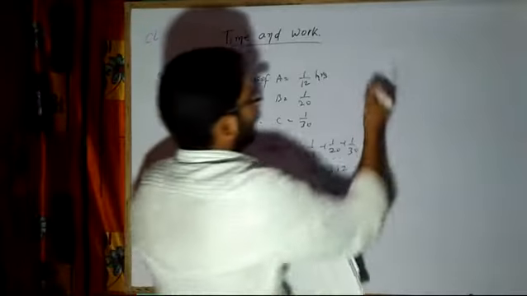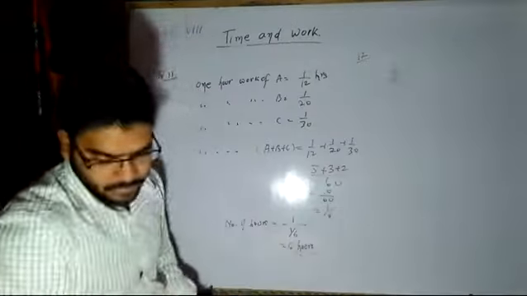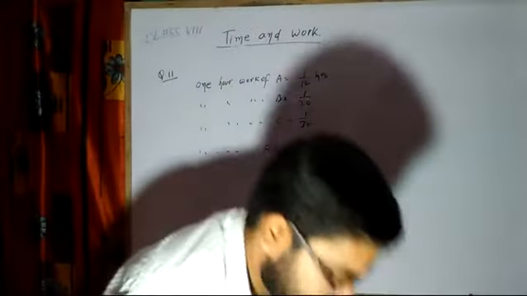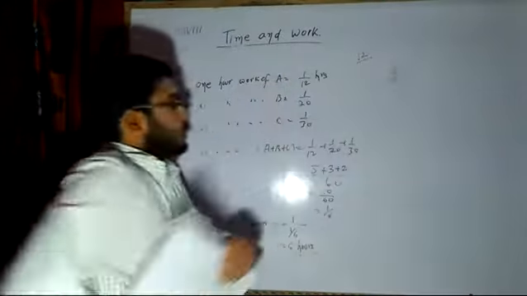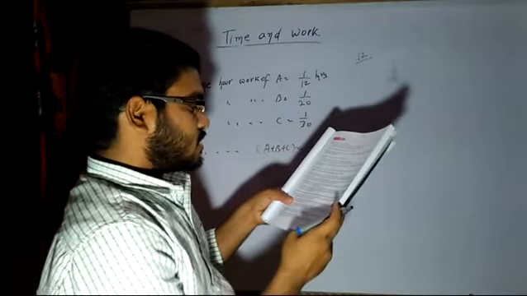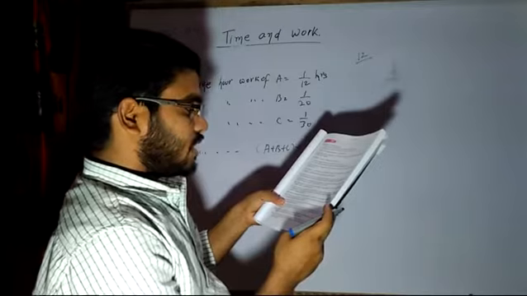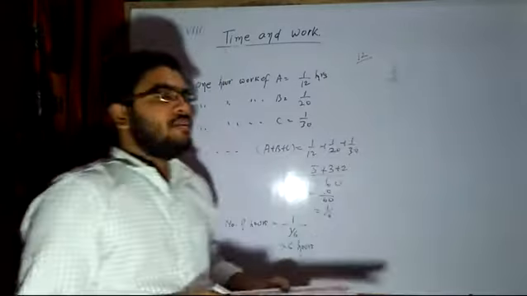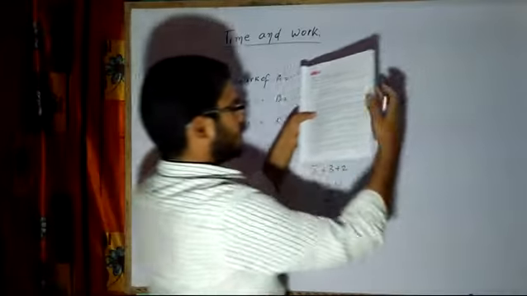Now question number 12 says that A can do a job in 3 hours, B in 4 hours, C in 6 hours. If they all work together and receive 360, how much money should each get? Again, same, we have to calculate the efficiency of their work.